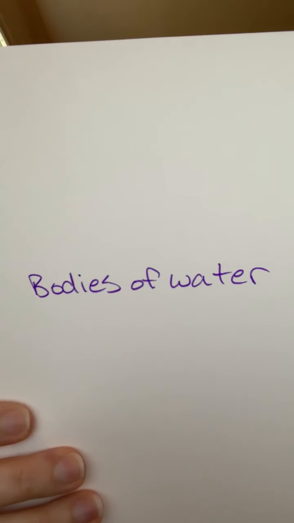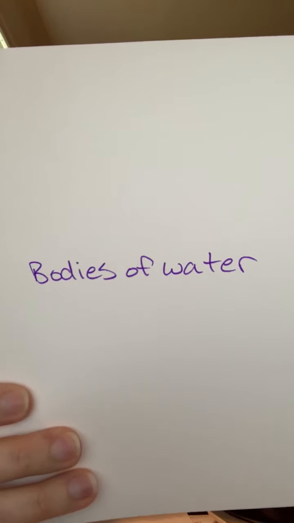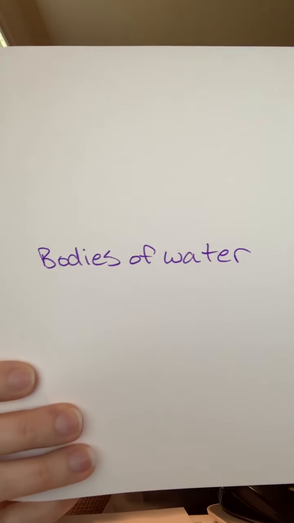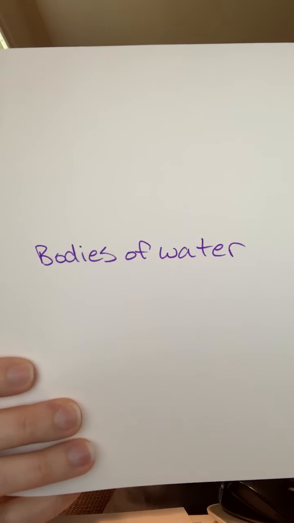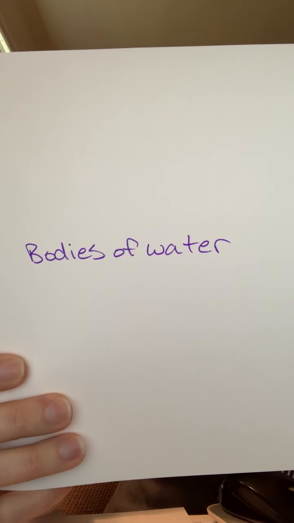On the second sheet of paper, you're gonna write bodies of water, bodies of water, okay? We've talked about some different types of landforms and different types of bodies of water before. We're going to talk about them a little bit more today.